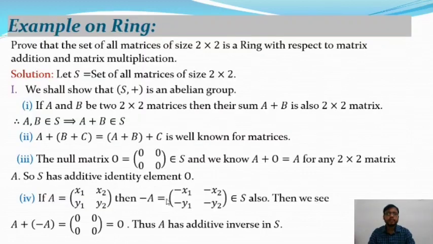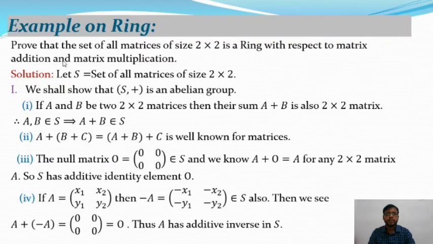So after that we will take some examples on ring. Here is the example. Prove that the set of all matrices of size 2 cross 2, that means the dimension is 2 cross 2, is a ring with respect to matrix addition and matrix multiplication.